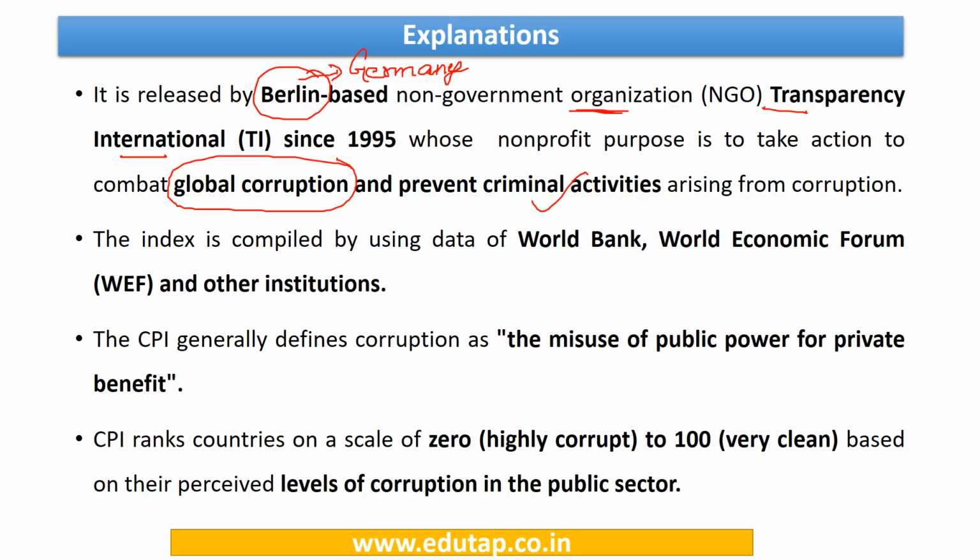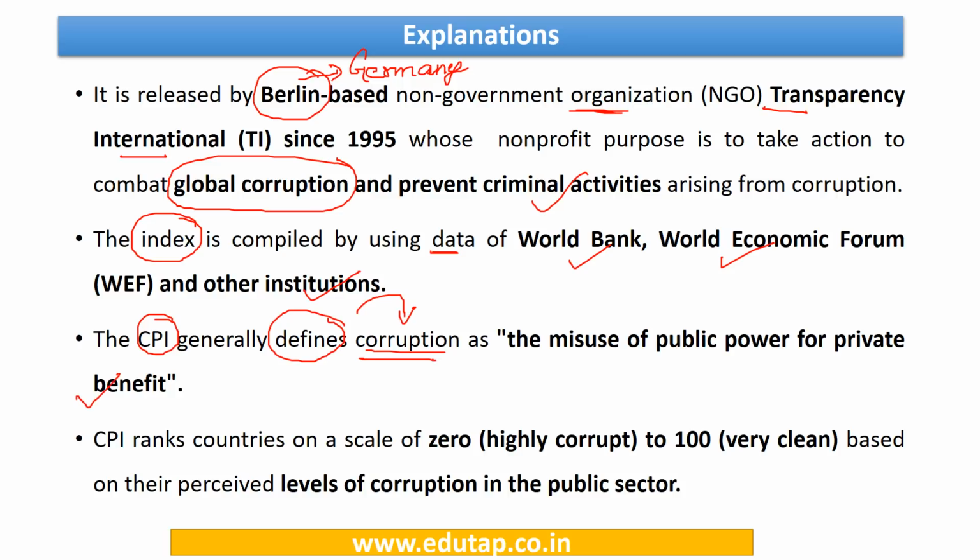The index is compiled using data taken from the World Bank, World Economic Forum and other institutions. It defines corruption as the misuse of public power for private benefit.